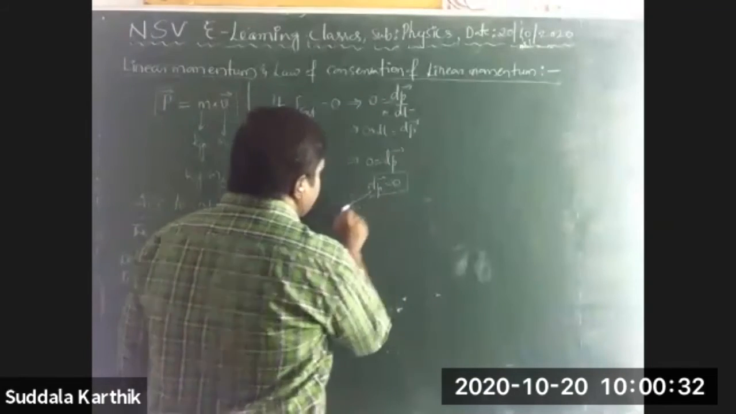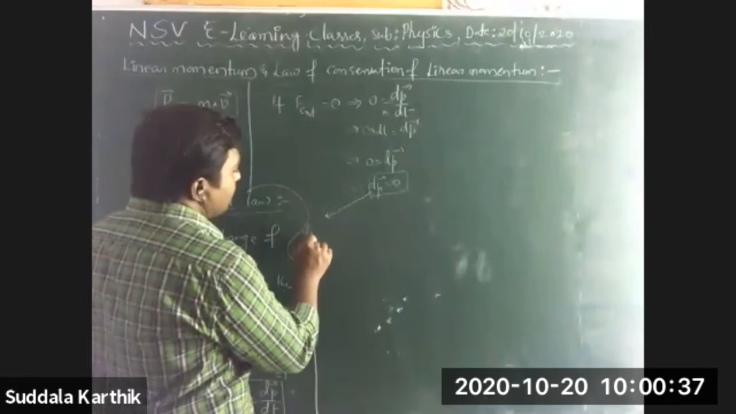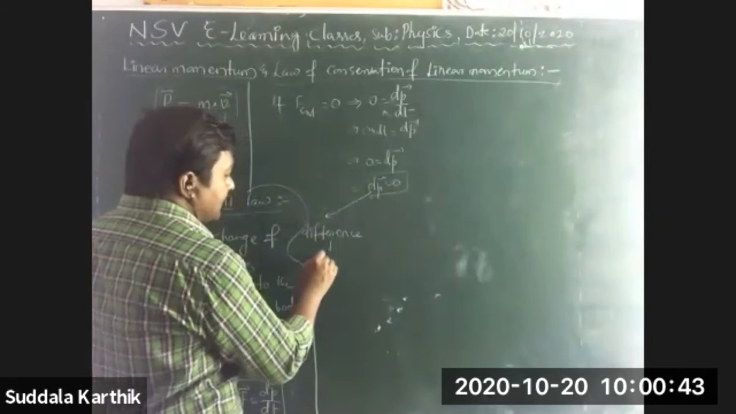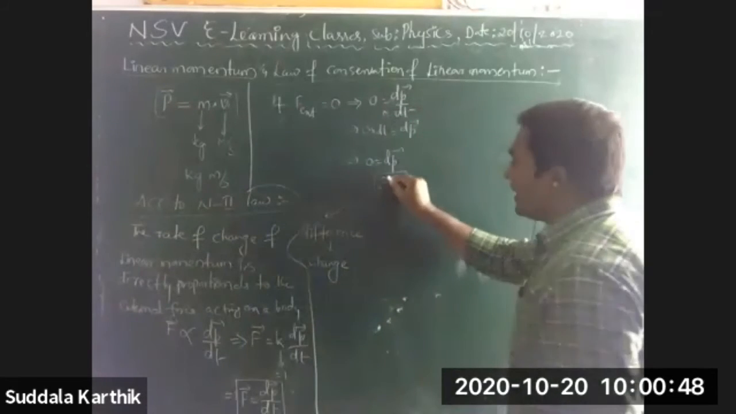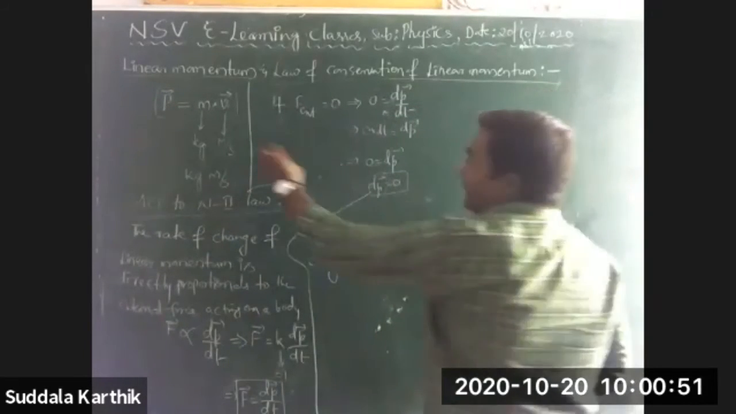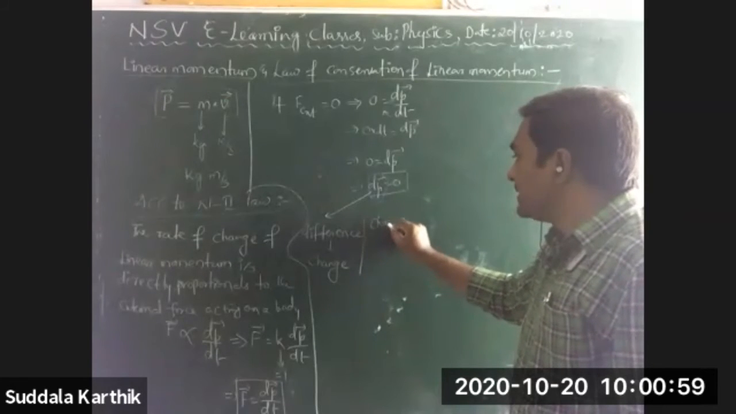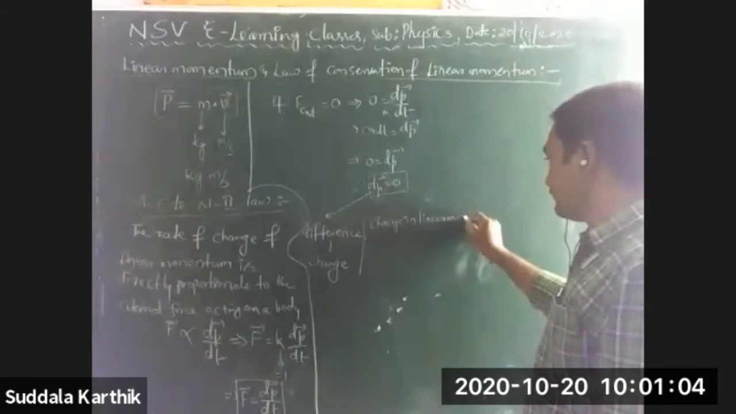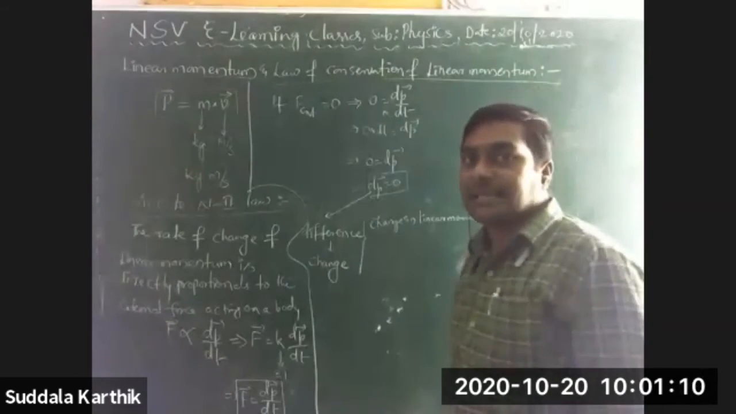dP bar is nothing but the change. I told you already, d is the symbol for difference. In general, we call this change. P bar is nothing but momentum, that is, linear momentum. So we can write this as the change in linear momentum is equal to 0.